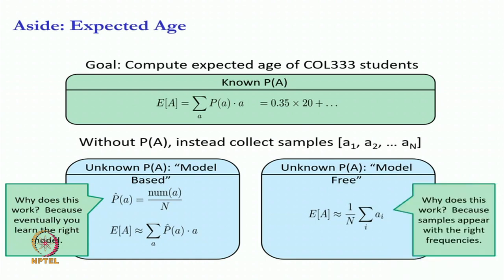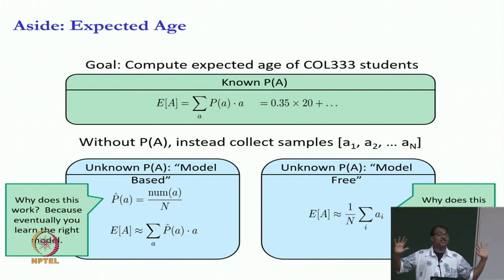So, this works because samples appear with the right distributions, and this is your key point. If you understand this slide, you will understand a lot of what is happening in this particular topic. Whenever you see that I have to compute expectation and I have to do it by sampling, you should quickly recognize that there are 2 ways to do this. One is to estimate probabilities and then take the expectation, or the other is to not estimate the probabilities, get samples with the distribution of the probabilities and then take the average.